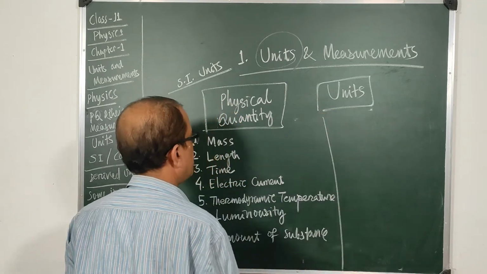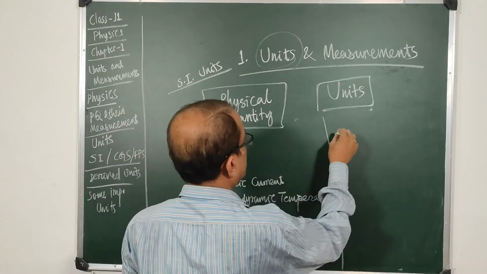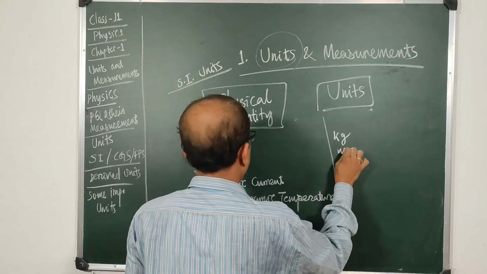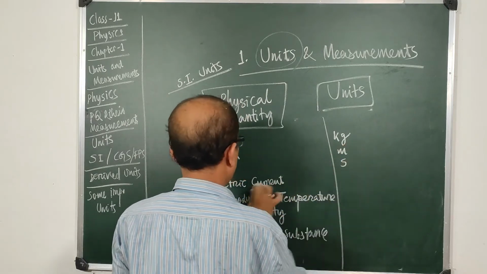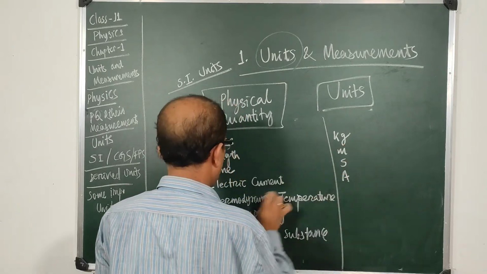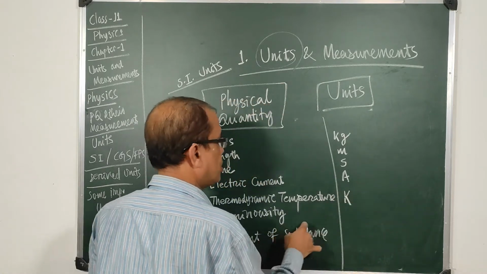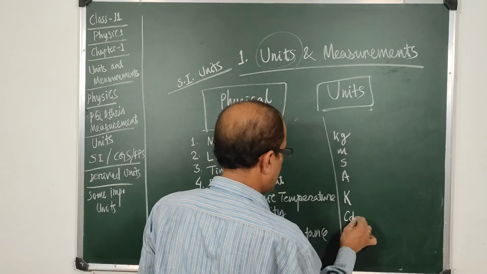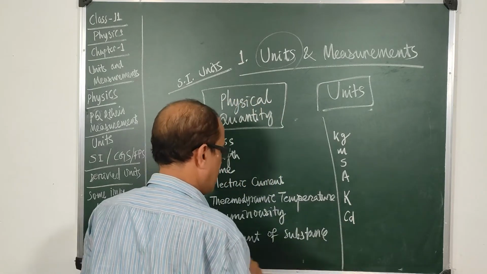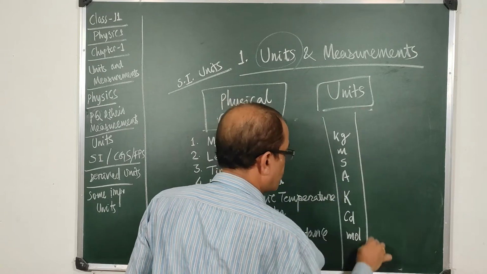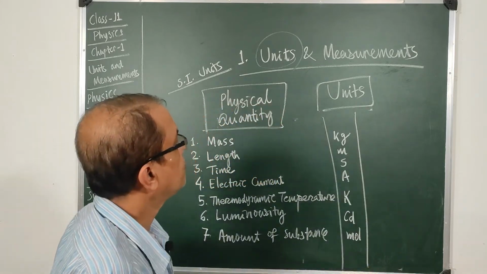And in the system of units, mass is in kilograms, length in meter, time in second, electric current in amperes, thermodynamic temperature is generally taken in Kelvin, luminosity is taken as candela, amount of substance is taken as mole. So these are the short forms of the units used.